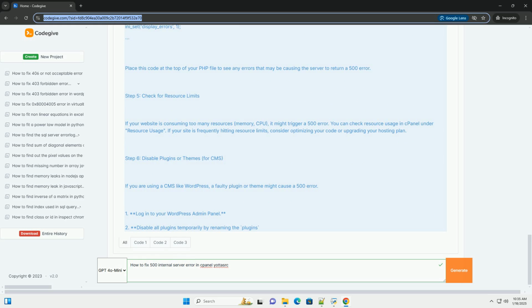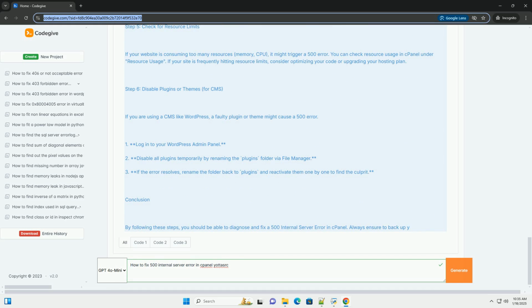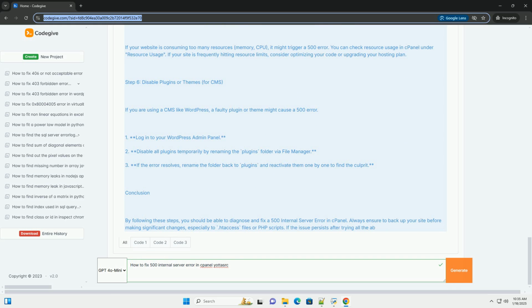The first step in diagnosing a 500 internal server error is to check the error logs. In cPanel, you can access your error logs by following these steps. 1. Log into cPanel. 2. Scroll down to the metrics section. 3. Click on errors. Look for any recent entries that may indicate what caused the 500 error. Common errors may include issues with PHP scripts, missing files, or permission errors.